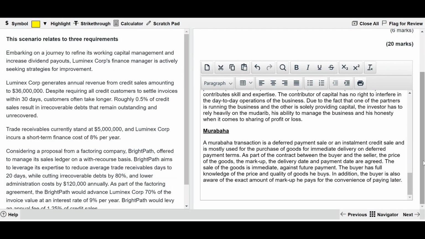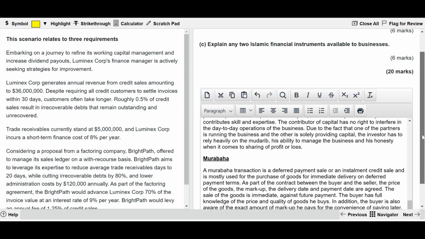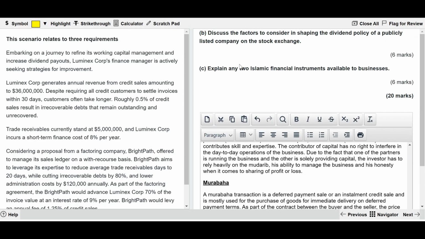So this is as far as the Luminex Corporation is concerned. We've now looked into all the requirements A, B, C.